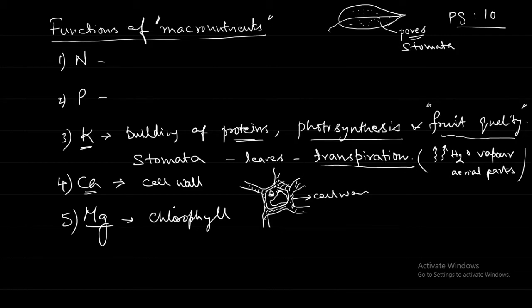So for the functioning of the chlorophyll pigment, magnesium is very important. One leaf will have millions and millions of these chlorophyll pigments, and therefore they need a lot of magnesium. So nitrogen, phosphorus, potassium, calcium, magnesium, these are the basic macronutrients.